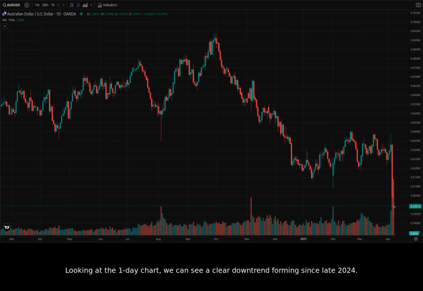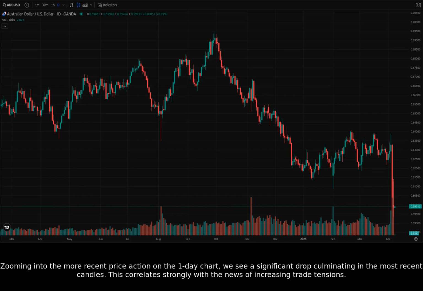Looking at the one-day chart, we can see a clear downtrend forming since late 2024. The pair has consistently made lower highs and lower lows, indicating strong bearish momentum. Zooming into the more recent price action on the one-day chart, we see a significant drop culminating in the most recent candles. This correlates strongly with the news of increasing trade tensions.